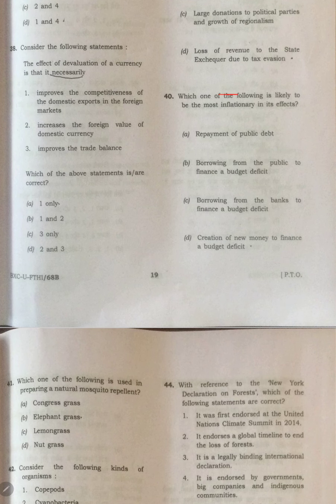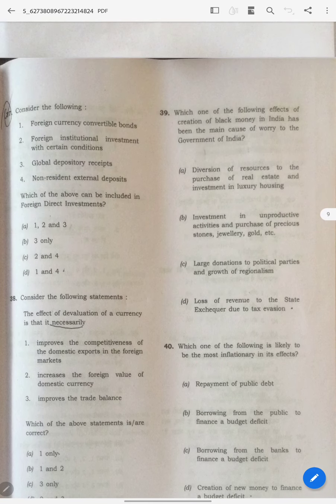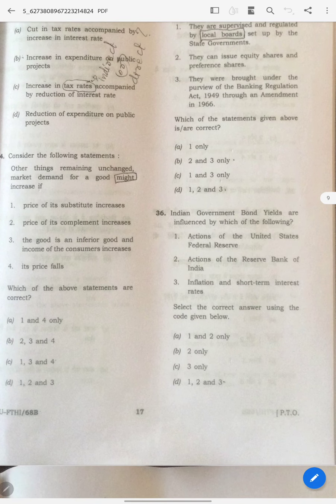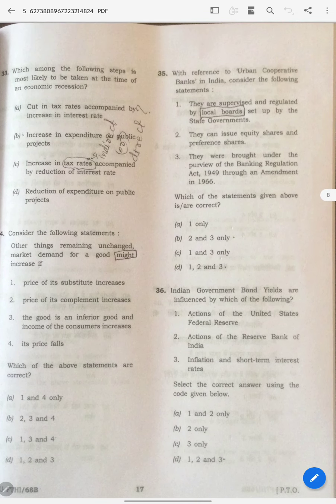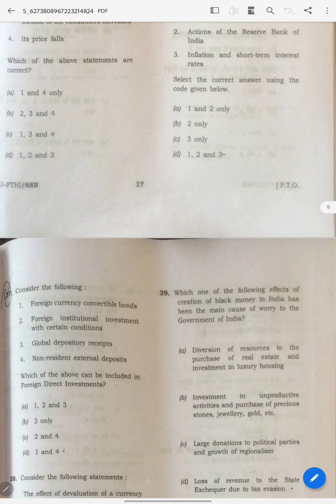And coming to this question, most likely to be most inflationary in its effect. What is the most inflationary in its effect? See, this 40th question, you can link to the 33rd question. Increase in expenditure on public projects during recession. Why do we have to increase? Because we have to increase the demand, right?